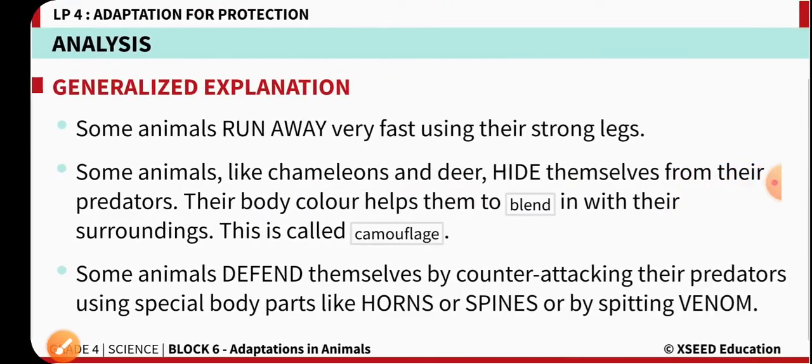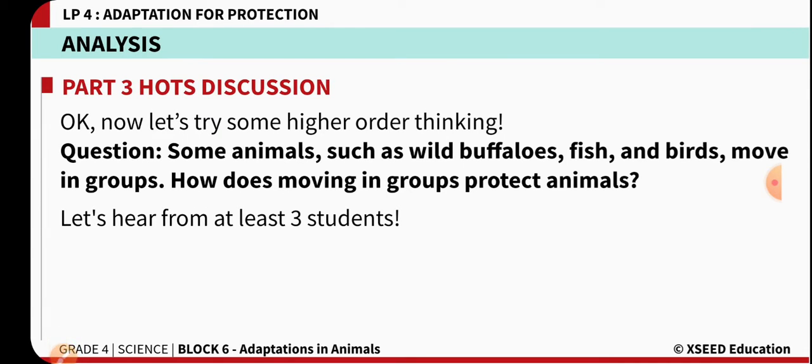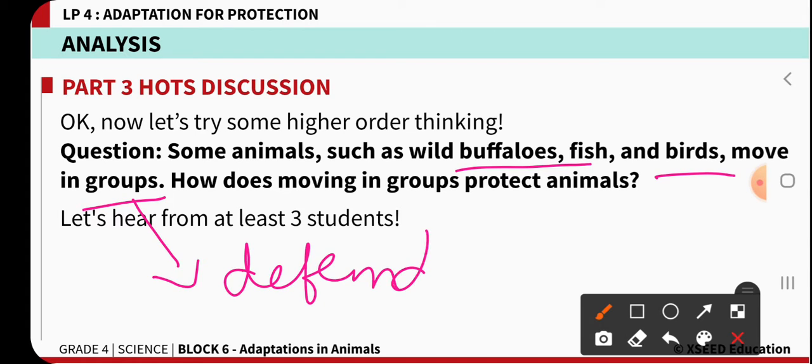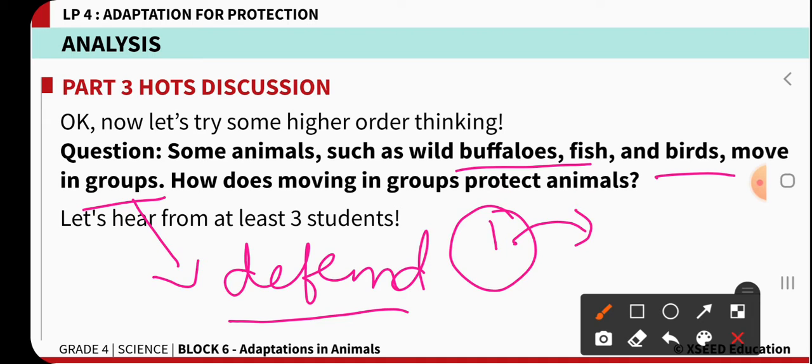Okay, so see here, some animals such as buffaloes, fishes and birds move in groups. Moving in groups, or togetherness, gives us a very good moral value. Living together is a very healthy nature that helps the animal defend itself from predators. If you are alone, the predator can come and hurt or kill you. But if you are together in a group, the group can attack the predator and defend the animals.